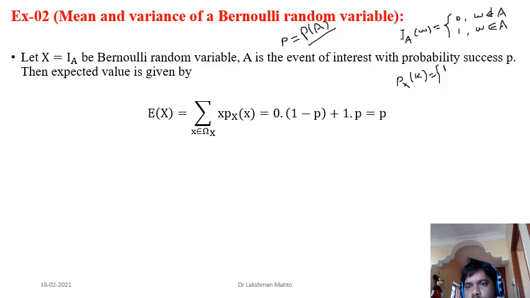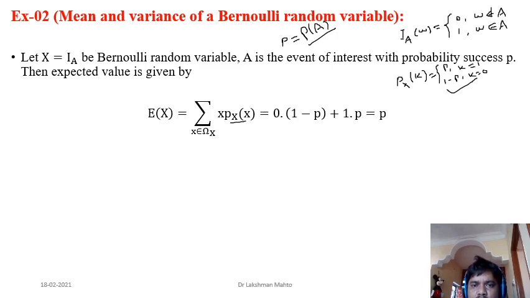The probability is p for k equal to 1 and 1 minus p for k equal to 0, because a Bernoulli random variable takes only two values, either 0 or 1. For other values, the probability would be 0. So this is the probability mass function for a Bernoulli random variable. We have the probability mass function and the value of x, either 0 or 1. So what is the probability?